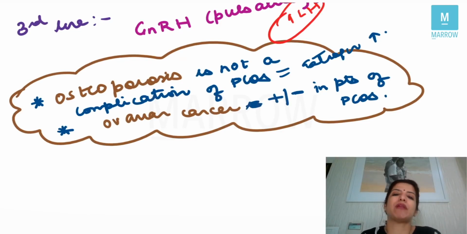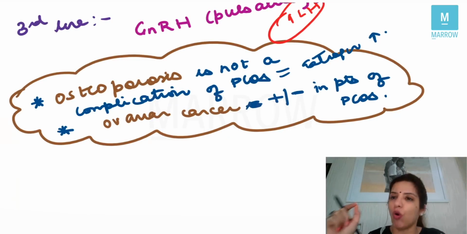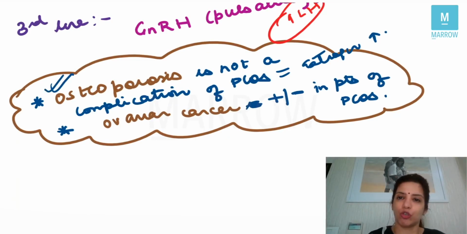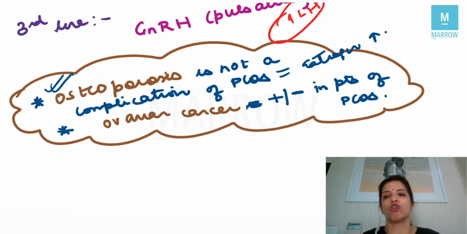Ovarian cancer is plus minus. It may be seen or it may not be seen in patients of PCOS. Why I'm telling you this is because you may get a question: long-term complications of PCOS or long-term complications of anovulation are all except. In that all except, you have to look for osteoporosis first. If you get osteoporosis, mark osteoporosis. If you do not get osteoporosis, mark ovarian cancer, because some studies say that it is a complication, some studies say that it is not a complication.